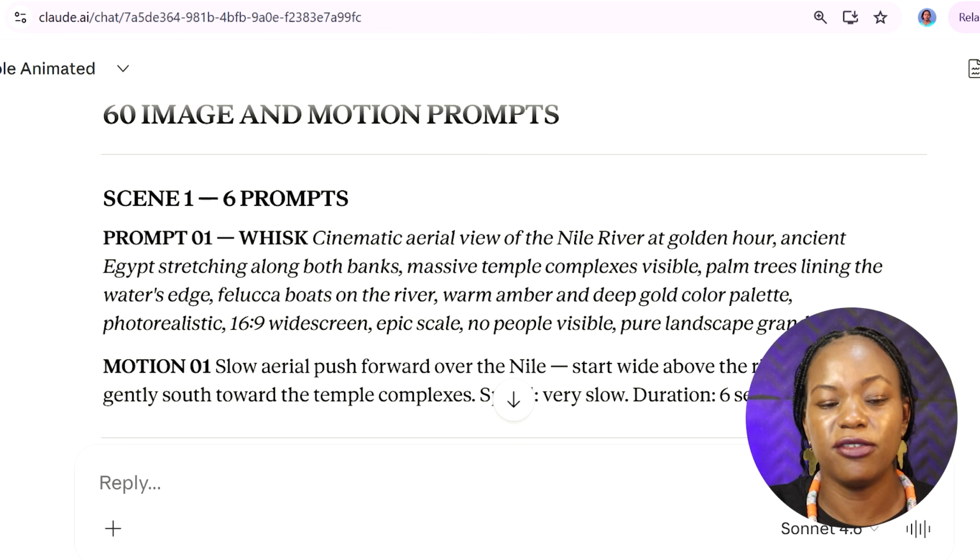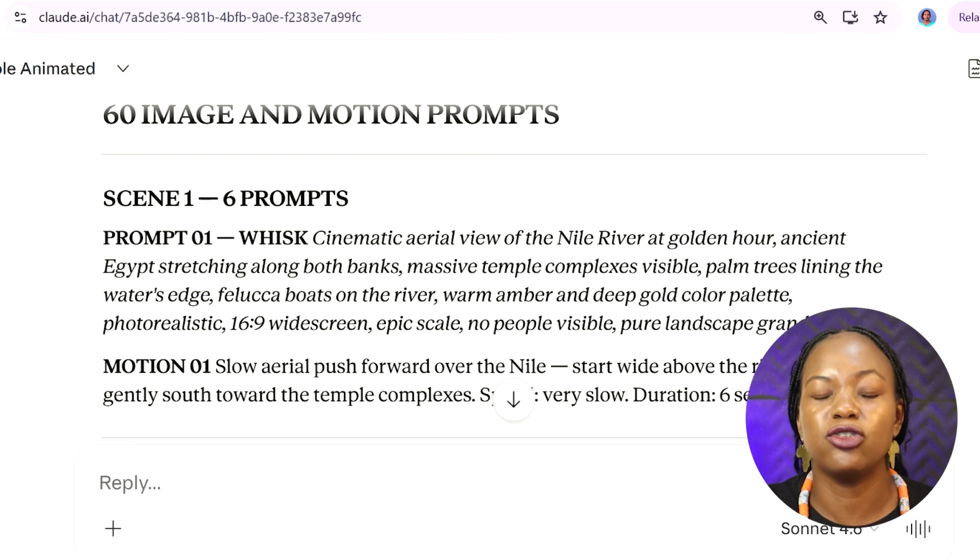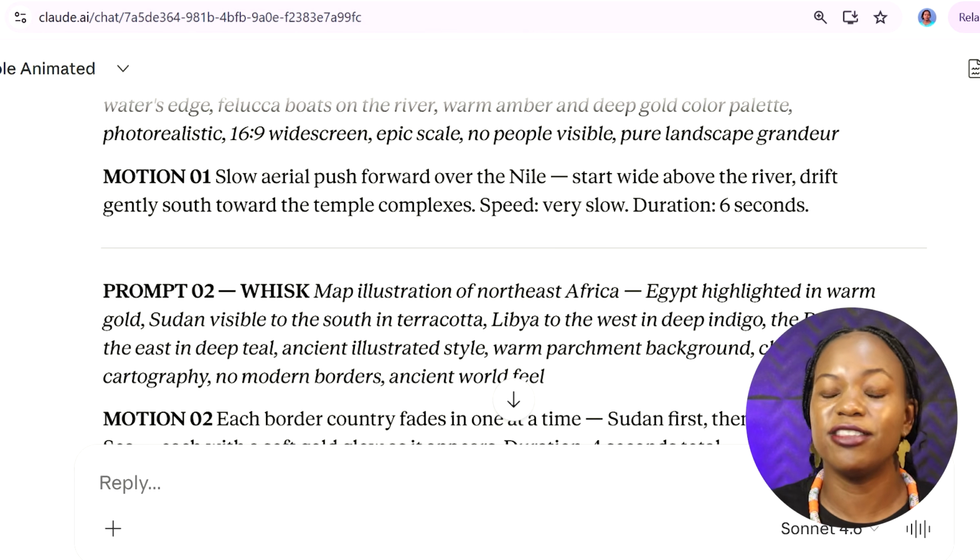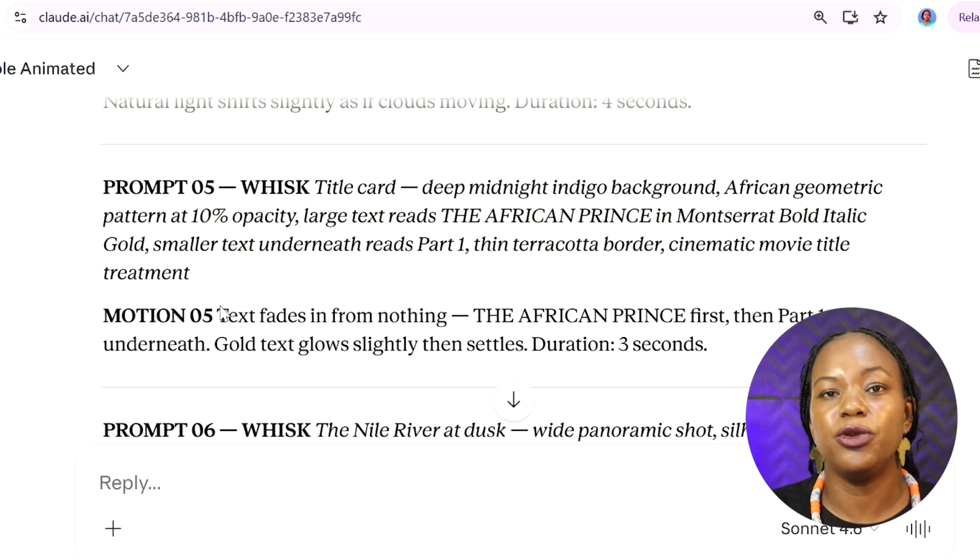So you can see we're going to have scene 1, we have about 6 prompts. So why I was asking it for 60 images is so that I'm able to cover the whole story. The next part is for you to create the images and videos that you're going to be using for your AI video.